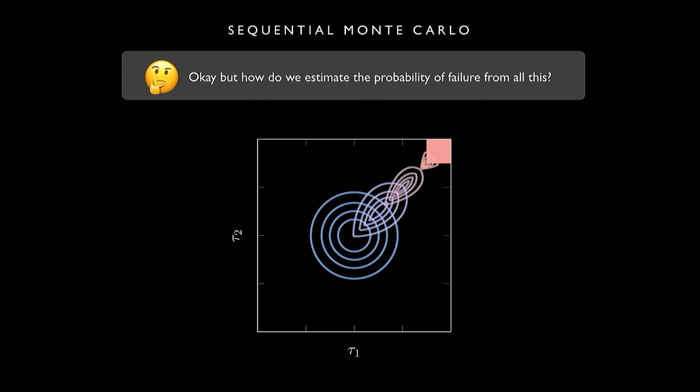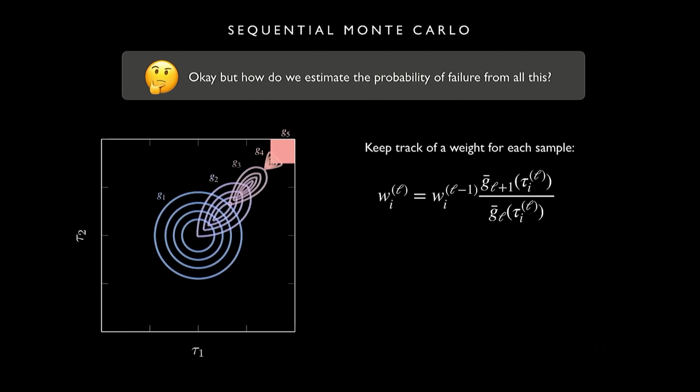Like I said, it turns out that we could look at the path that each sample took and get an estimate for the probability of failure. So what I'm going to do now is label these intermediate distributions. G1 is always going to be our nominal trajectory distribution, and then Gn, in this case G5, will be the failure distribution. And then what we do is we keep track of a weight for each sample. We initialize all the weights to 1, and then every time we make a transition, we keep track of a weight that's basically the previous weight times the likelihood under the new distribution divided by the likelihood under the old distribution that we were coming from.